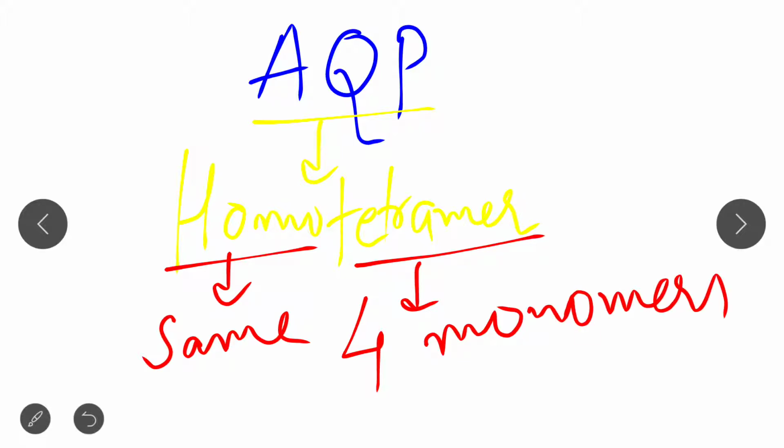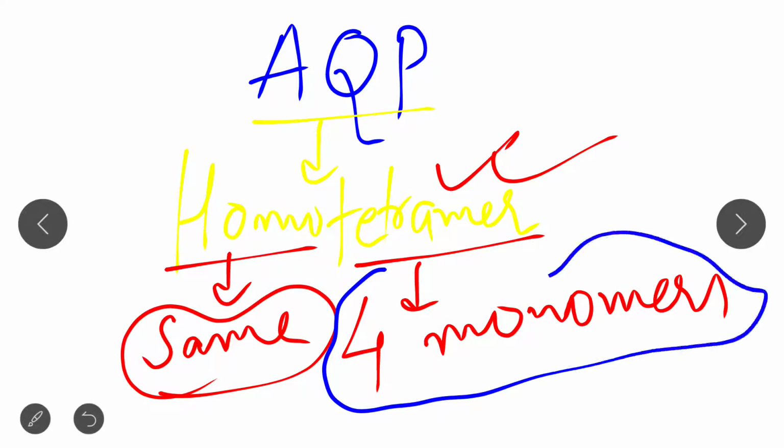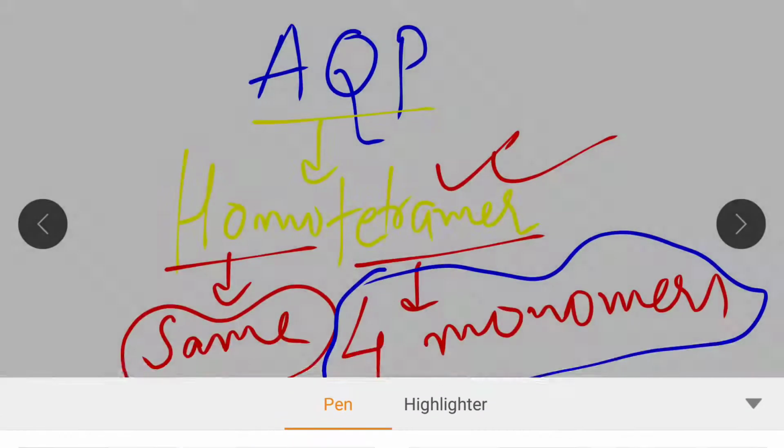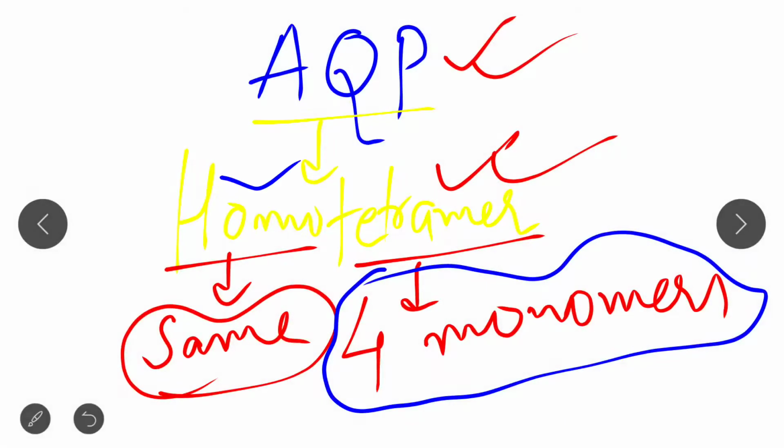Homo means same, and tetramer means made up of four monomers. So aquaporins are basically a homotetramer: homo means same, and tetramer means made up of four monomers.